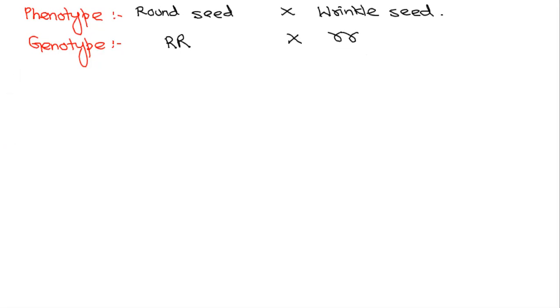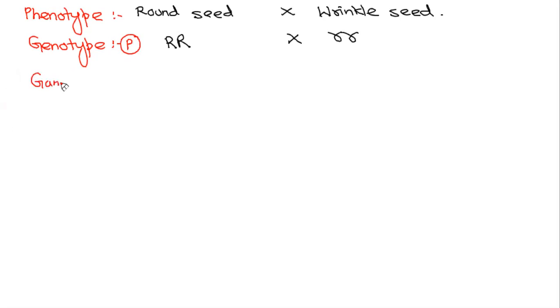Ma'am, what do we have to do exactly? So we have to show monohybrid cross. We have to derive F1 generation, F2 generation. Yes, ma'am. F1 generation will have the phenotype as a round seed, and the genotype will be capital R and small r. Okay, so this is your P.